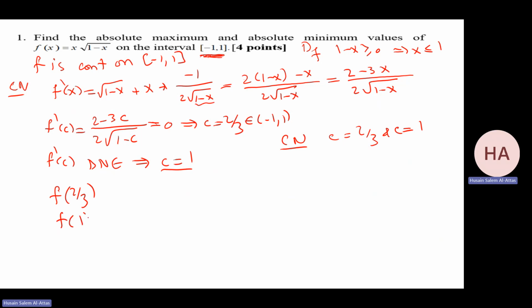f of 2 over 3, f of minus 1, f of 1. This can be checked through two things, the critical numbers and the endpoints. When we find the critical numbers, we usually find the absolute maximum and minimum in the inner interval, since the endpoints I will check for sure. So f of 2 over 3 is 2 over 3 times the square root of 1 over 3, and that will be 2 over 3 root 3. f of minus 1 will be minus square root of 2. f of 1 will give me 0.